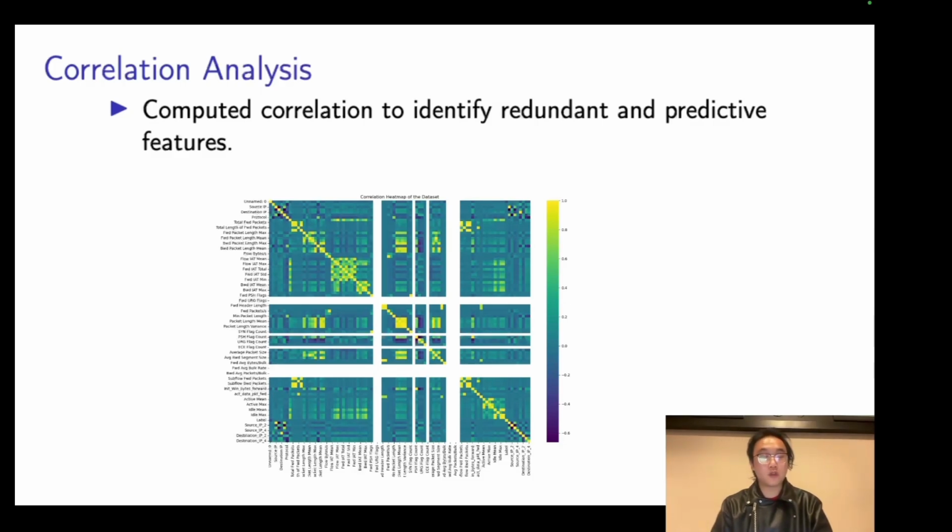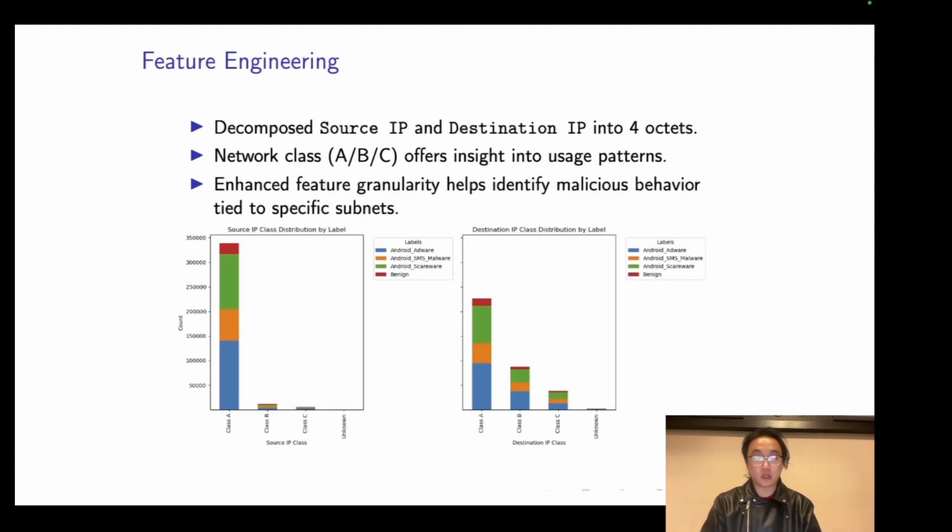During feature engineering, we decomposed the flow ID into components like source and destination IPs and ports. We broke down IPs into their 4 8-bit octets, which hold distinct network significance. For example, the first octet represents the network class A, B, or C, revealing the scale and nature of networks involved. IP addresses are typically stored as strings. We broke them down into their individual octets. Each segment of an IP address holds a specific meaning.